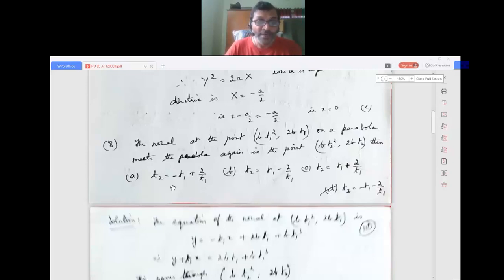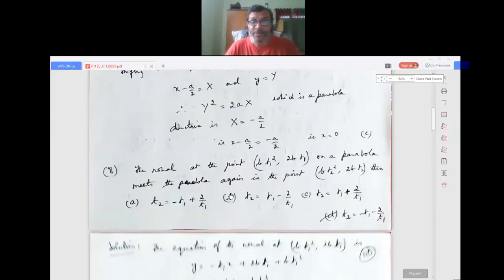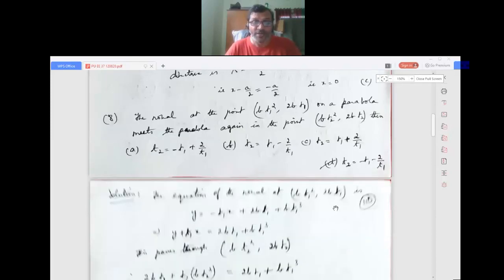Then the options are: t2 equals minus t1 plus 2 by t1, t2 equals t1 minus 2 by t1, t2 equals t1 plus 2 by t1, and t2 equals minus t1 minus 2 by t1. So the equation of the normal at bt1 squared comma 2bt1 is a formula. You should know the formula. I told you, you should know the fundamentals.